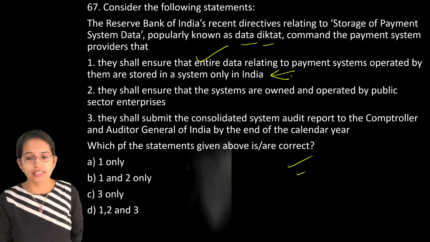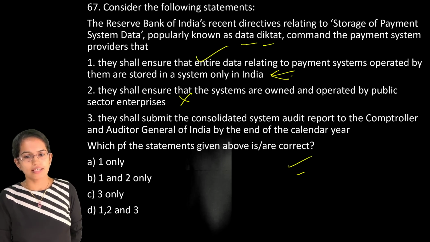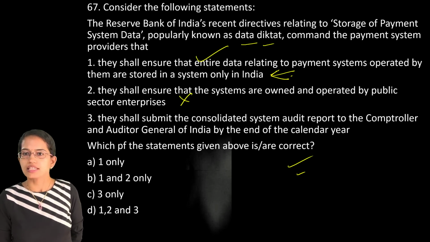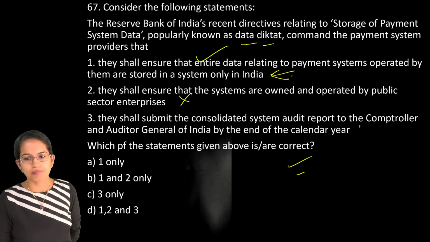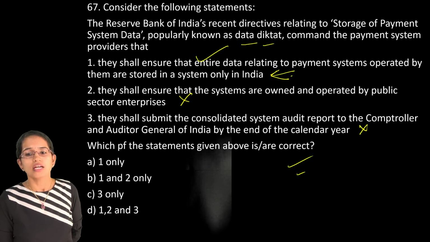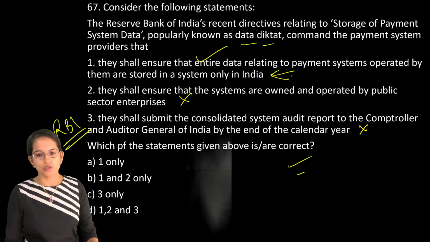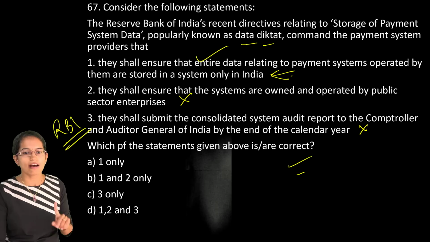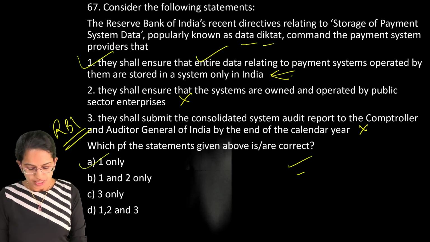So that's the major key point that you need to understand here. This point that is given is not relevant. It's nothing related to public sector enterprises, and the last statement is incorrect because the report is submitted to RBI and not the Comptroller and Auditor General. So you have 1 only as the correct option. So 1 only becomes your right choice here.